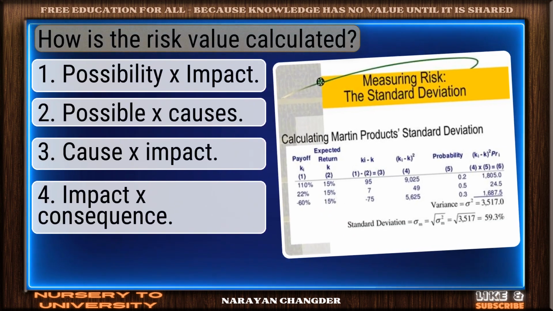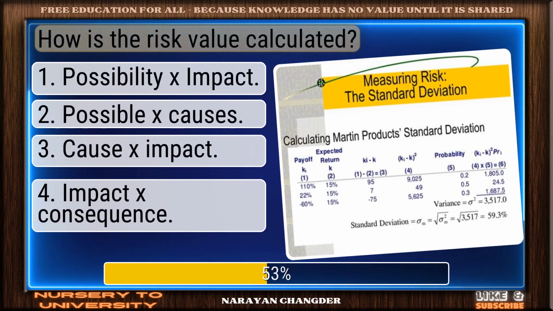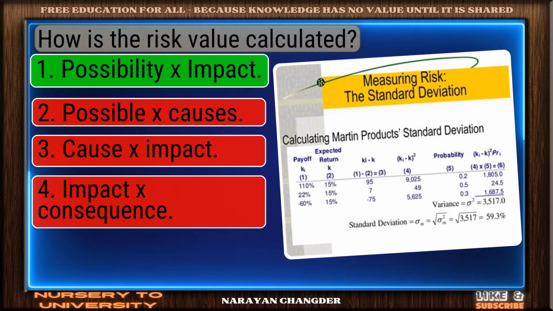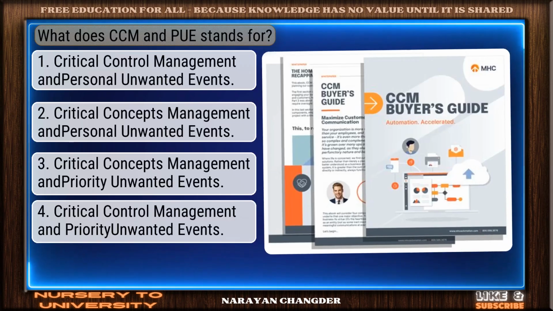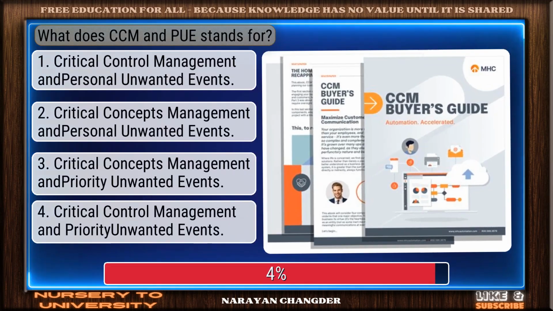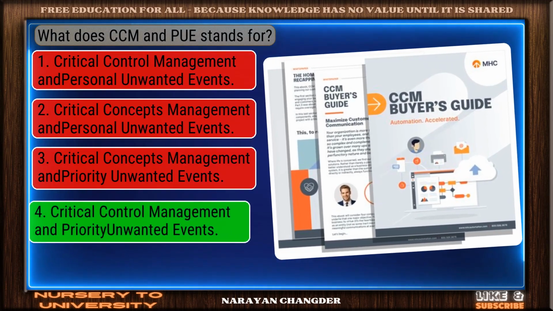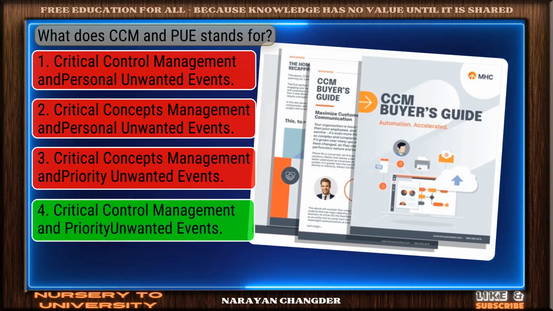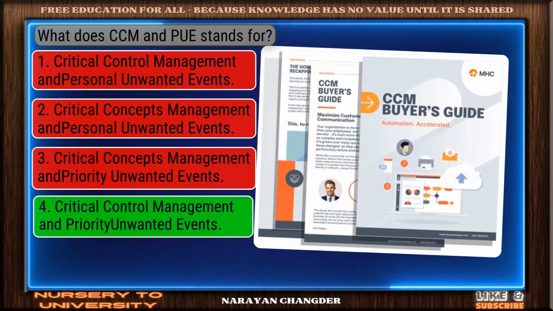Question number 37. How is the risk value calculated? On track. Possibility X impact is the correct answer. Question number 38. What does CCM and POO stand for? Excellent. Critical control management and priority unwanted events is a brilliant choice.